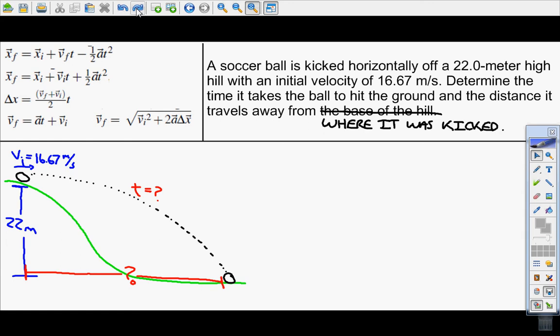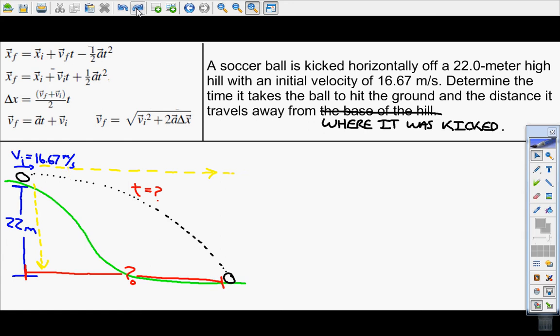kicked. Alright, so let's set up our variables, and first we're going to identify what's going on here. So there's a vertical component and there is a horizontal component. And actually I said those backwards. So a horizontal component across and a vertical component down.